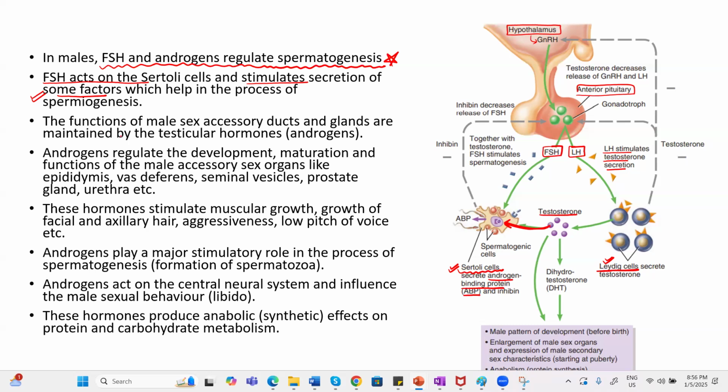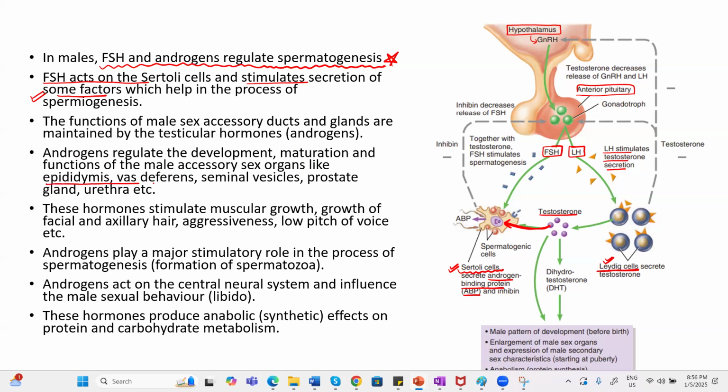Now, the function of accessory ducts and accessory glands, they all are maintained by the hormone androgen. It will regulate the development and maturation of accessory sex organs also. In these accessory sex organs, the epididymis and vas deferens are ducts, and the seminal vesicle and prostate gland are the accessory glands.